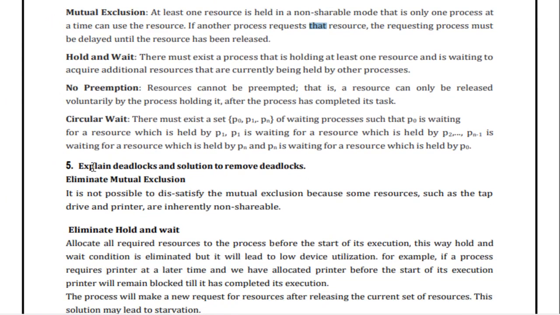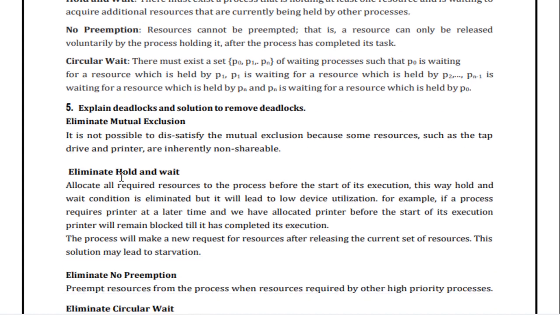Okay, next, explain deadlock and the solution to remove the deadlock. For the elimination of mutual exclusion, it is not possible to dissatisfy mutual exclusion because some resources, such as tape drives and printers, are inherently non-shareable. So next, eliminate hold and wait.